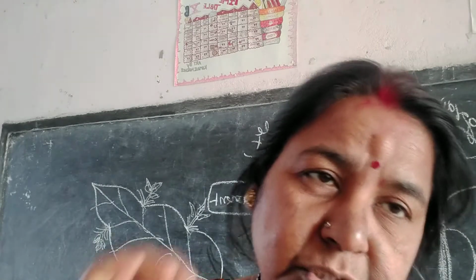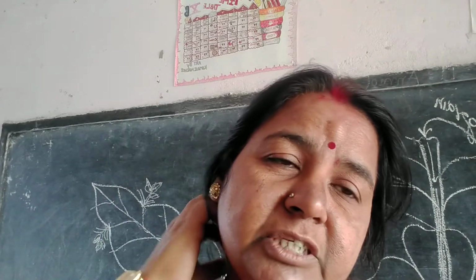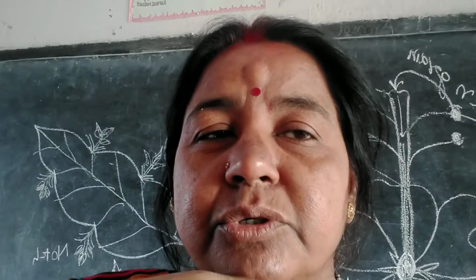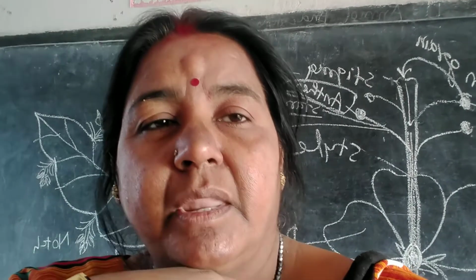WBC is the component of blood which is the defense force of our body. It protects us from different infections, different diseases. Understand? Now blood platelets. Blood platelets is the component of blood which clots the blood. Its function is to clot the blood.